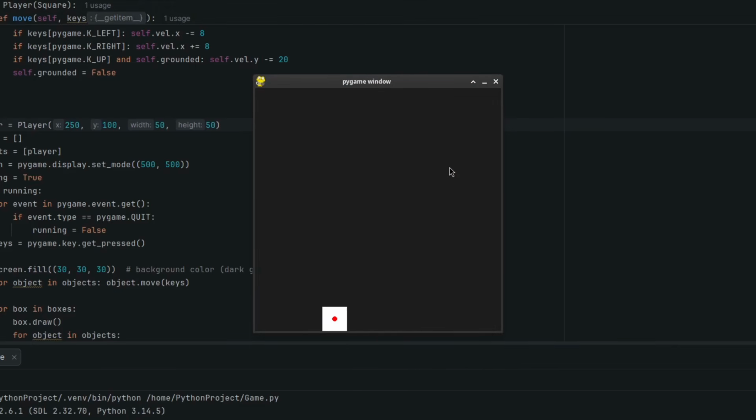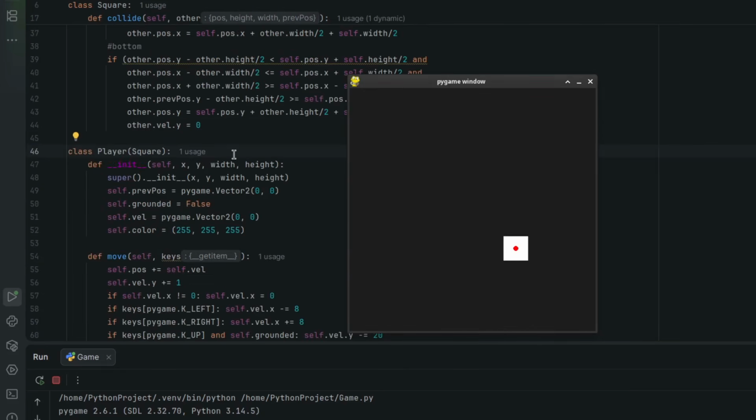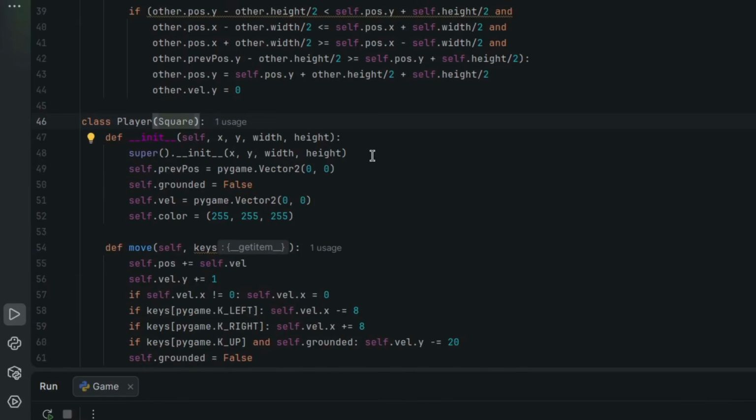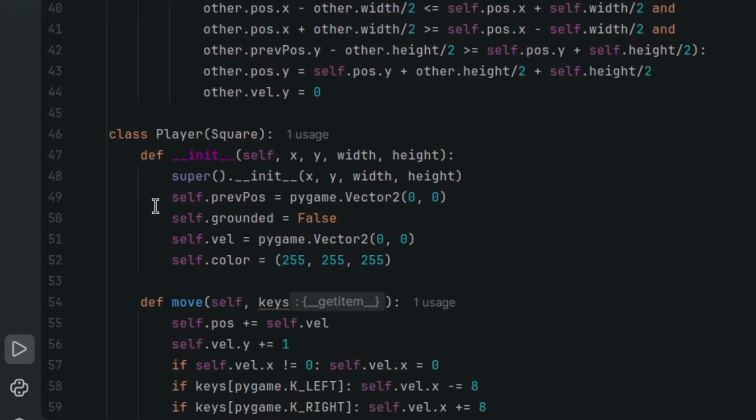The player is also a square, with many of the same attributes, like a position, a width and height, color, but the player can move. It needs speed and grounded attributes. It's affected by gravity, and it also needs a different function for when we want to move it. We could make a whole new class just for the player, but because they're so similar to the square class from before, we can just make a child class from this main square class. Now, with barely any more code, it has everything the square class had, and we can just add everything else it needs without affecting the original class.